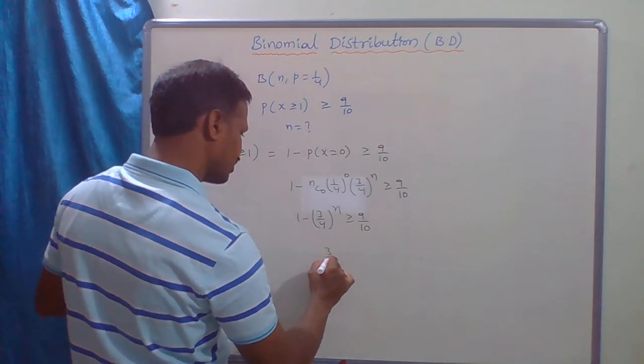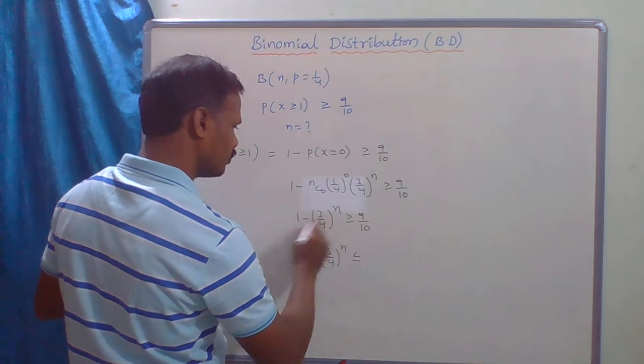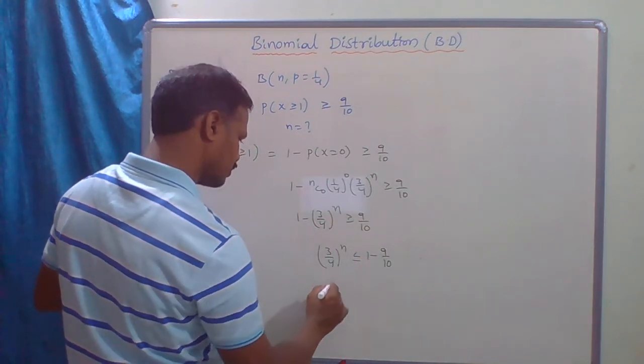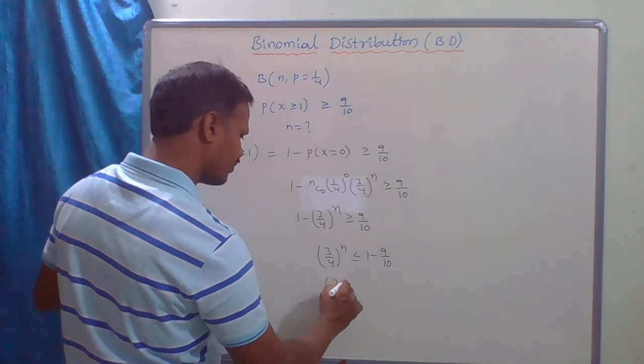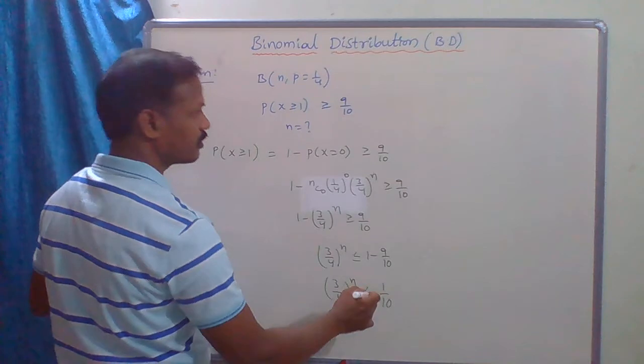From this, (3/4)^n is less than or equal to 1 minus 9/10. So (3/4)^n is less than or equal to 1/10. Clear?